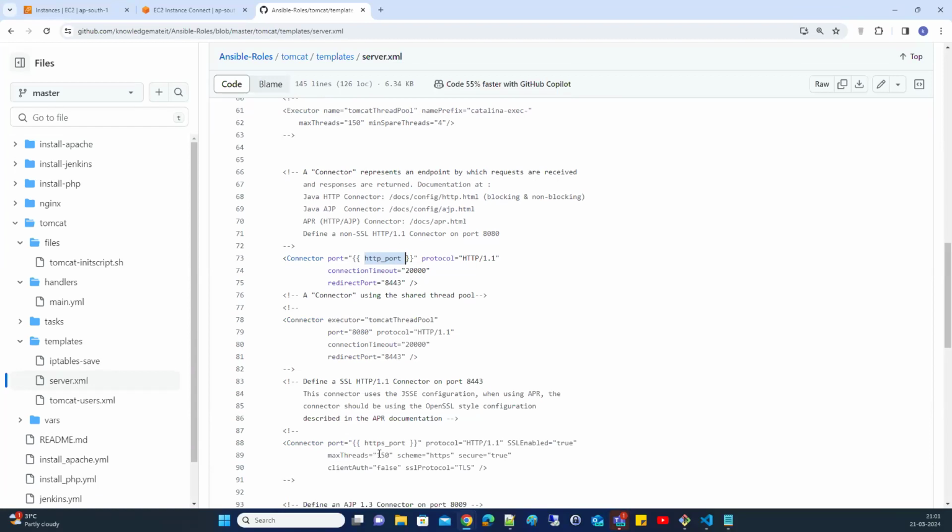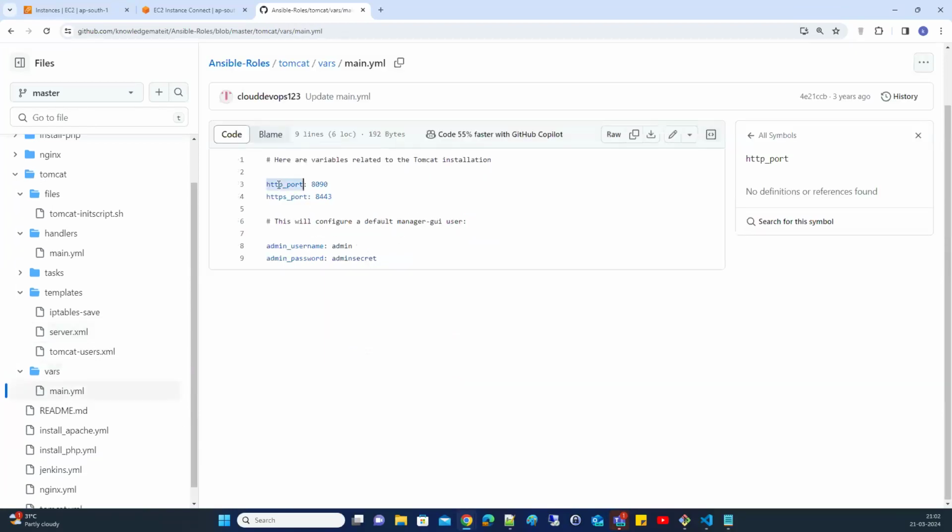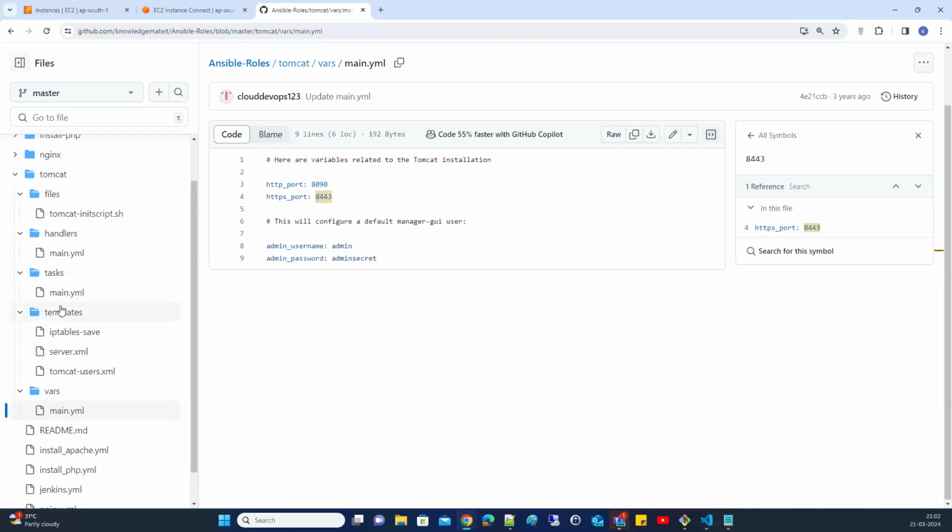There is some information here also in curly brackets. Wherever you see curly brackets information, it is a variable. If you go to the vars section, main.yml file, there is HTTP port 8090 and HTTPS port 8443. That means not only within the task can you call your variable, you can call it within a file also.